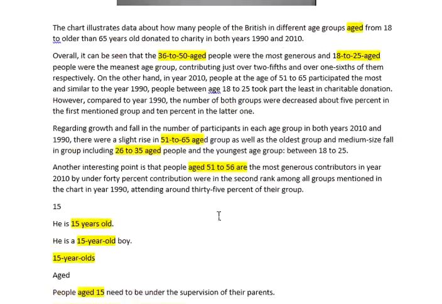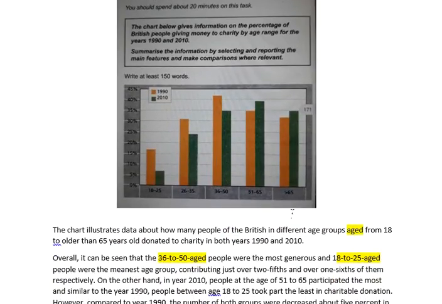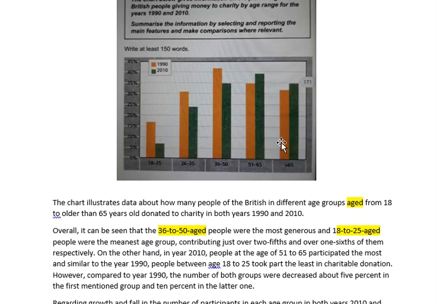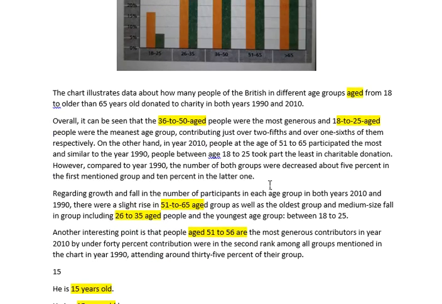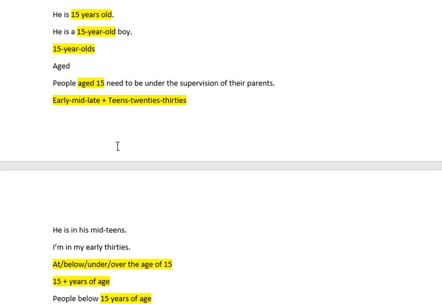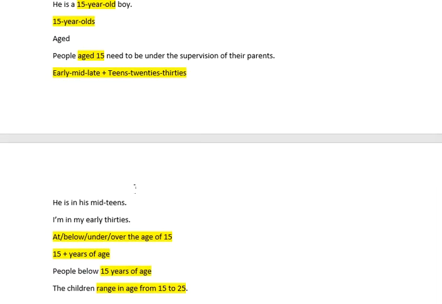All right, now how could we have used this in this essay? For example, if we wanted to talk about this age group, 51 to 65 in IELTS, we could have said people in their early 50s to their mid 60s. All right, that would have been another way of talking about it and increasing our range of grammar. All right, so these are the different ways of talking about age. I hope you find them useful.